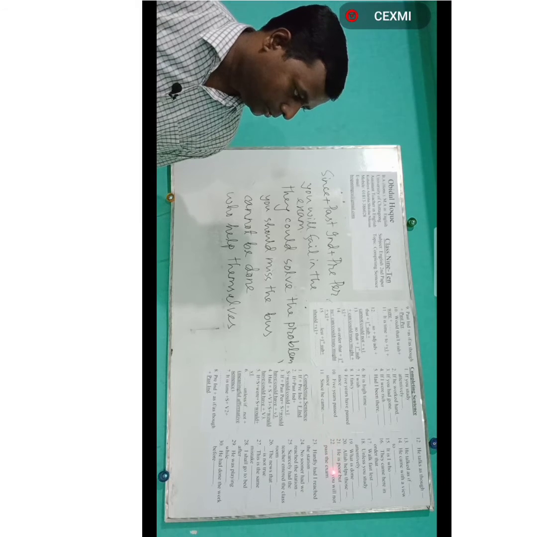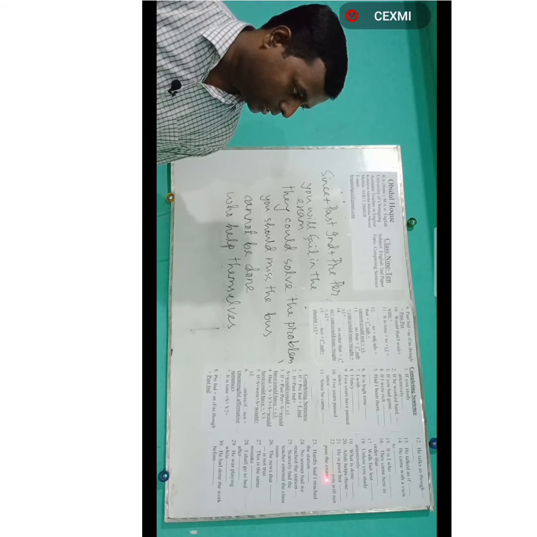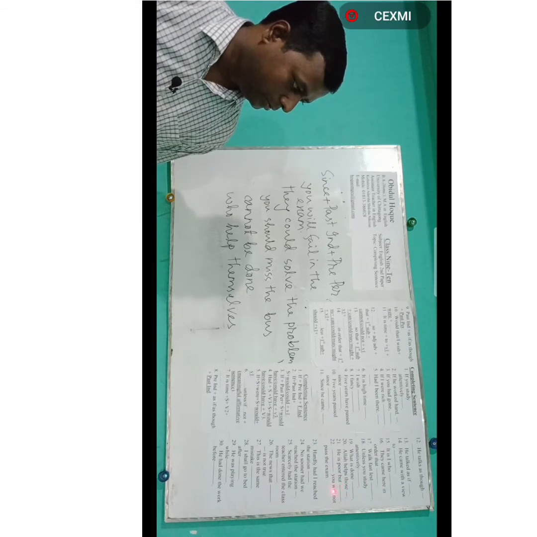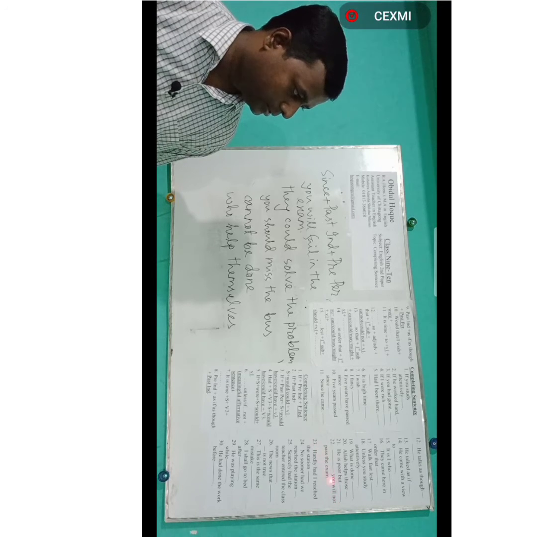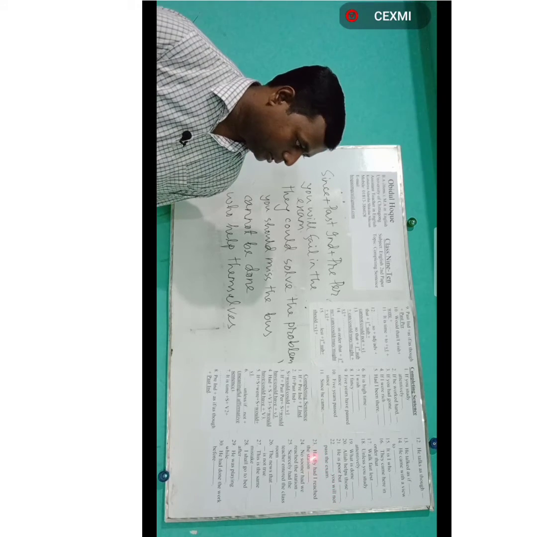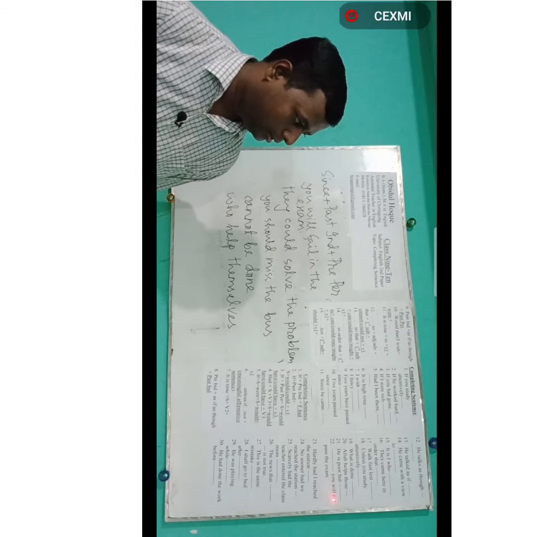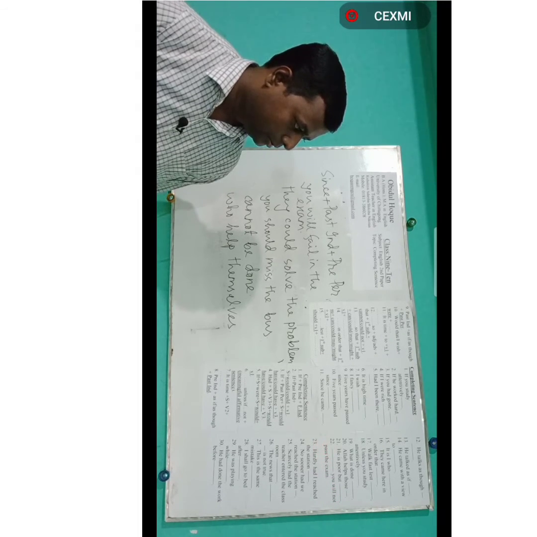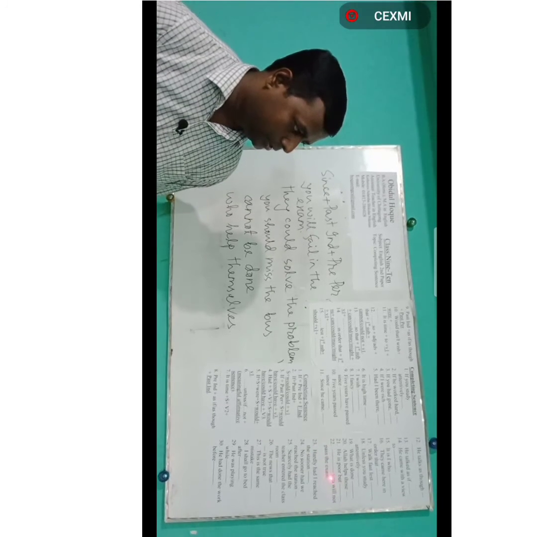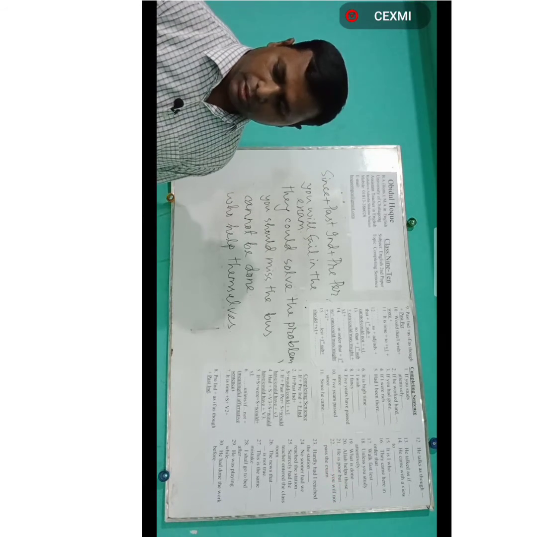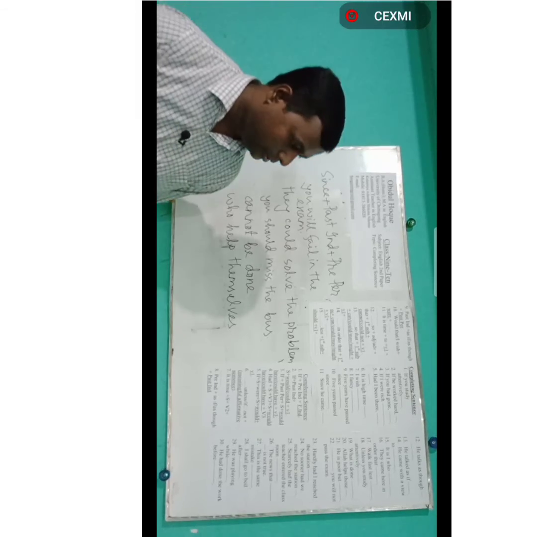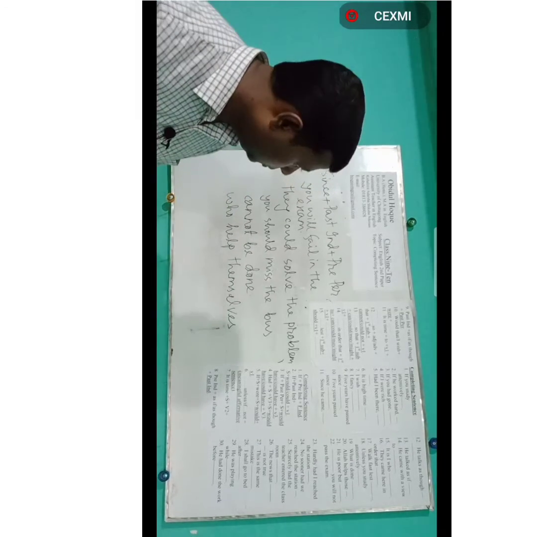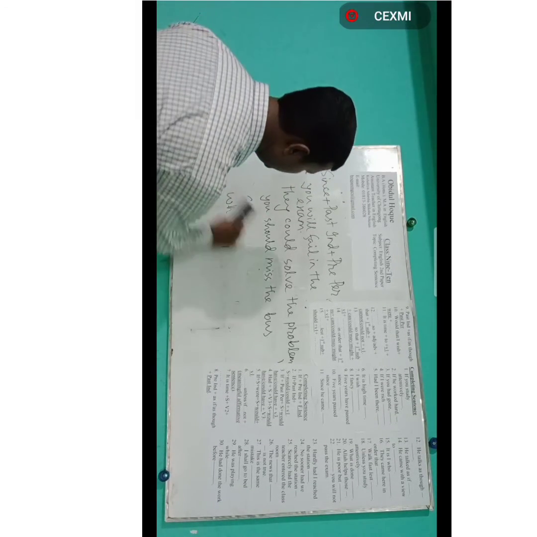Then number 22. You will not pass the exam. Which tense is it? Here subject plus will plus not plus base form verb. This is future indefinite tense. If there is future indefinite tense, you have to use a meaningful clause before it with a conjunction.